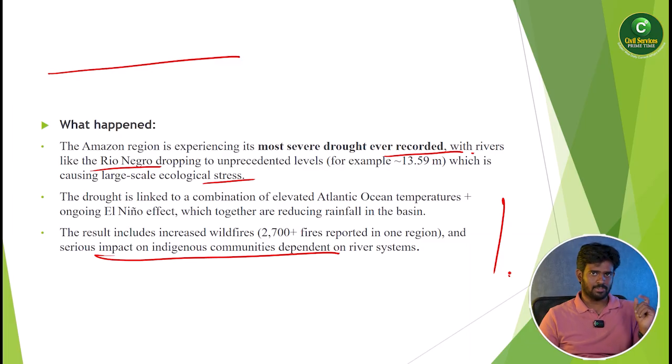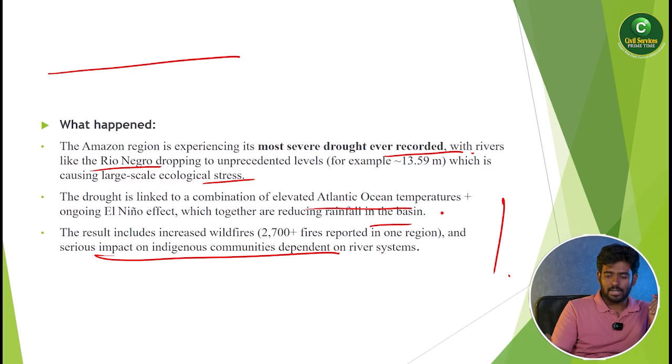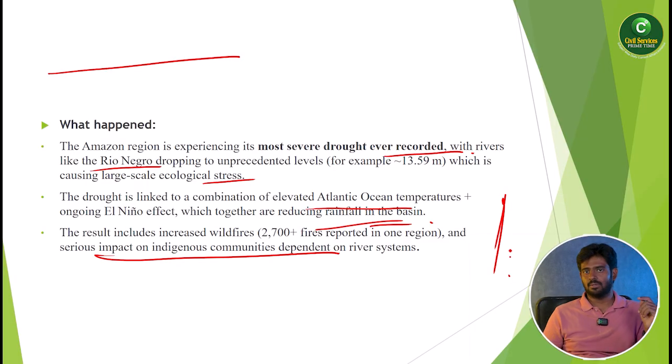So why does drought happen? The drought is linked to a combination of elevated Atlantic Ocean temperatures plus the ongoing El Nino effect, which together are reducing the rainfall in the basin. Here the main technical word is El Nino effect. El Nino creates heavy drought conditions and very little rainfall. El Nino means the ENSO effect.